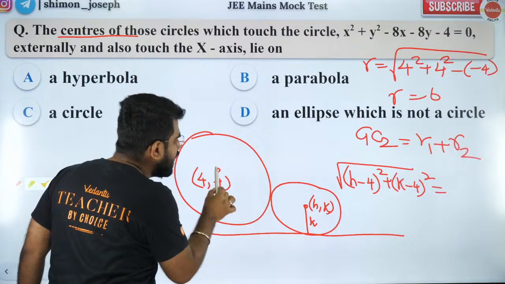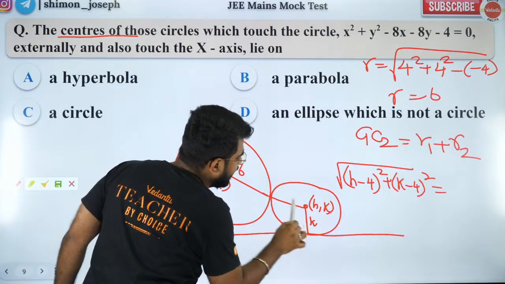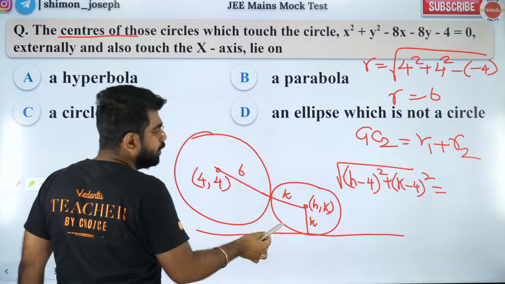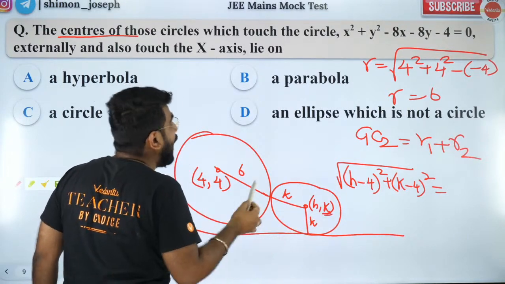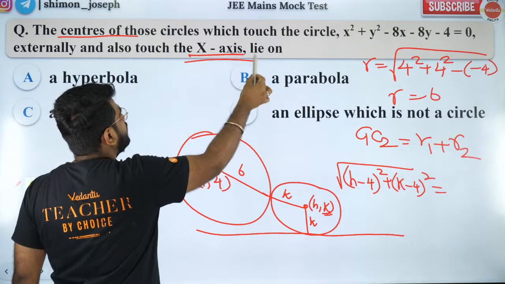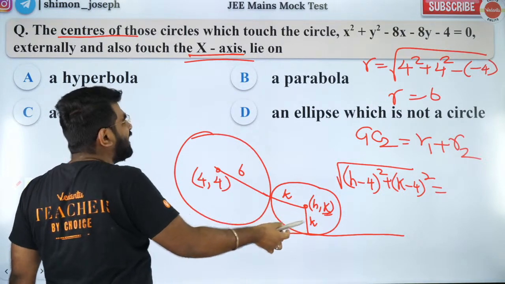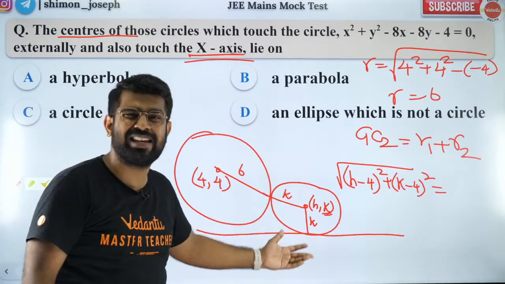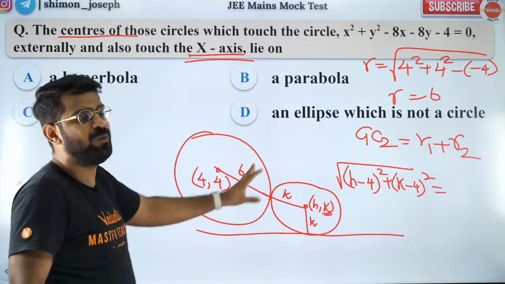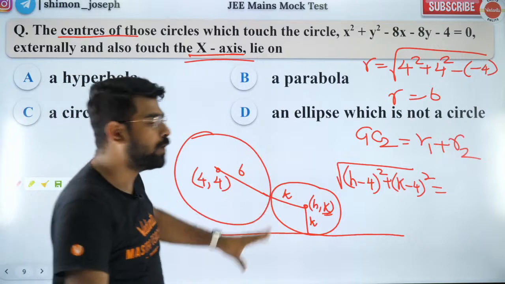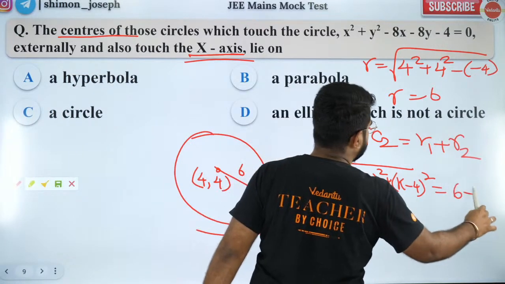The radius of the second circle is k, because it is nothing but the y coordinate, since it touches the x-axis. I'm assuming it to be in the first quadrant. You can take it as plus k, minus k, mod k, it's up to you. I'm just assuming first quadrant to make our life easy. So the distance between centers is equal to 6 plus k.